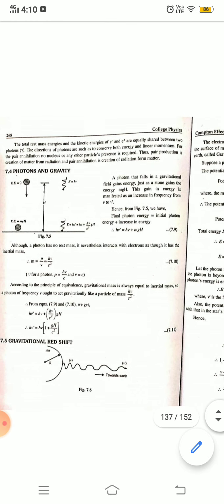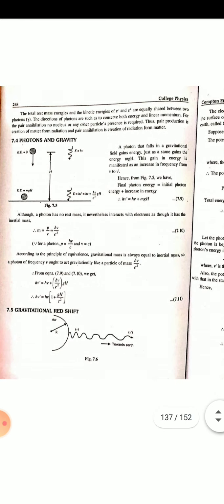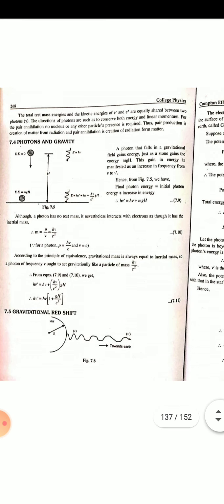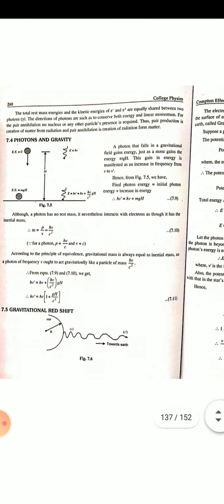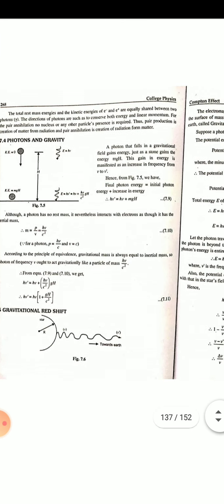Although a photon has no rest mass, according to the principle of equivalence, gravitational mass is always equal to inertial mass. So a photon of frequency nu ought to act gravitationally like a particle of mass h nu upon c square. This is the gravitational redshift.